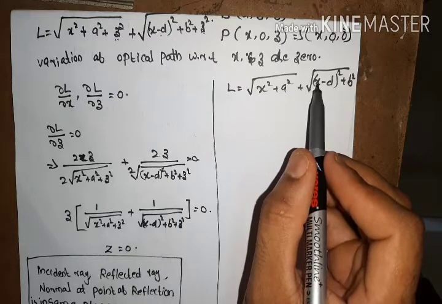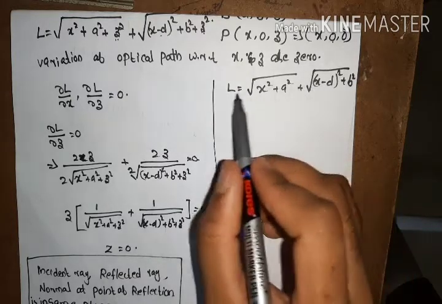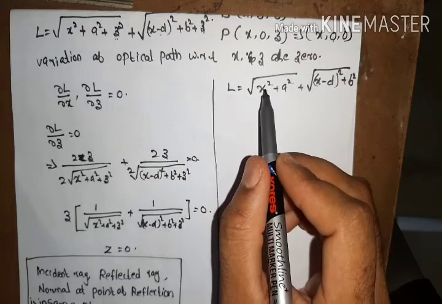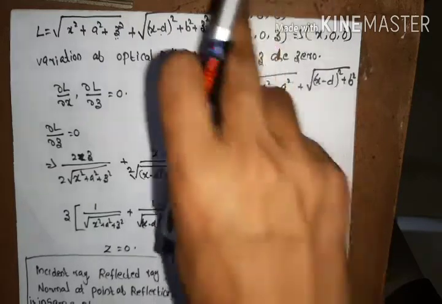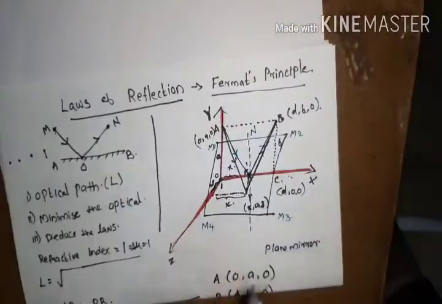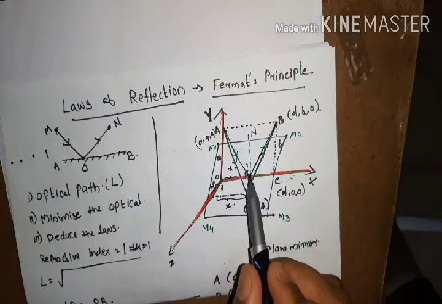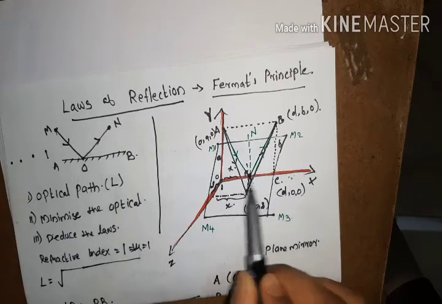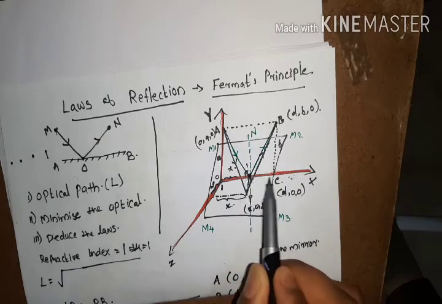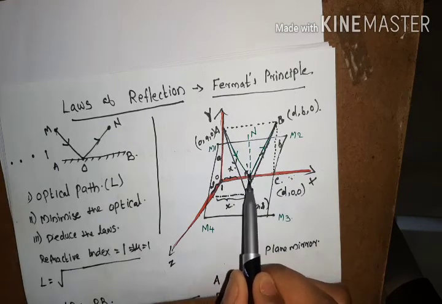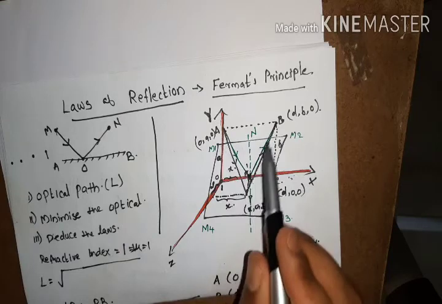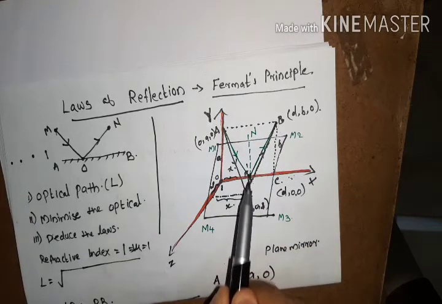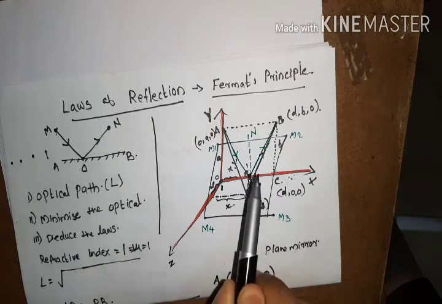So in our consideration, the point of reflection can vary along this x axis, and we can choose any point along this x axis. For any other points corresponding to this point of reflection, the optical path will also change. Now we have to restrict this point of reflection to a single point corresponding to minimum optical path.